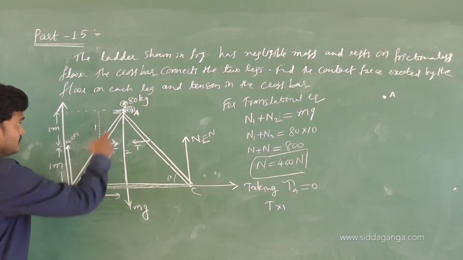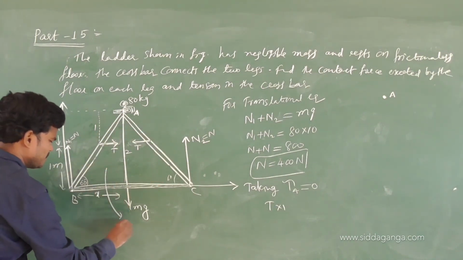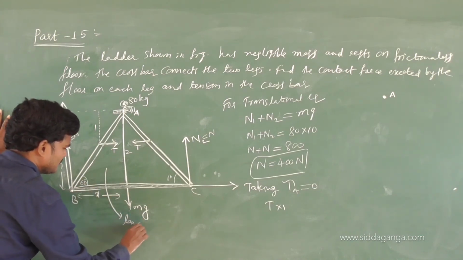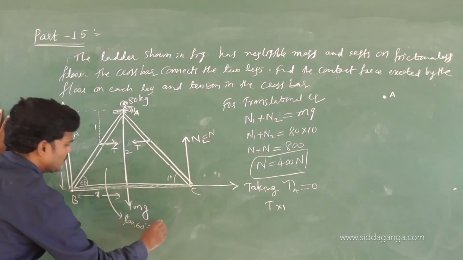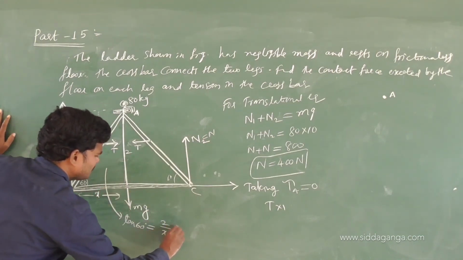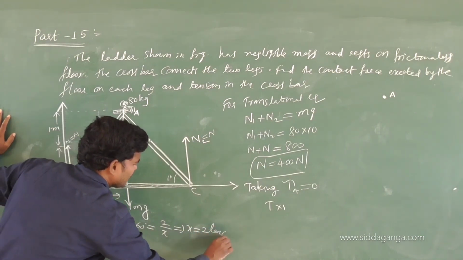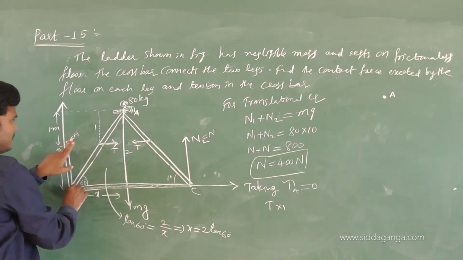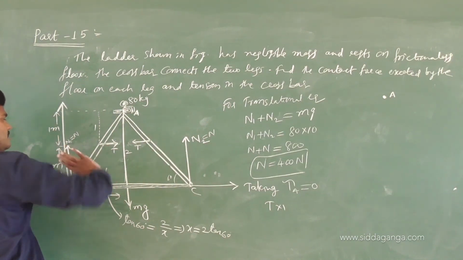And don't expect these are equal. So this is X. Tan 60 is equivalent to 2 by X. Therefore, what is X? X is the perpendicular distance for this N.